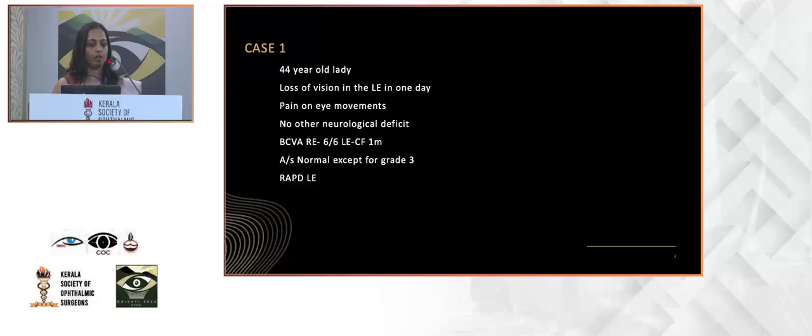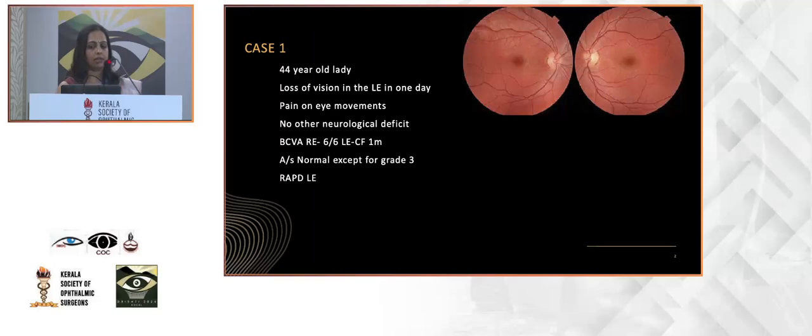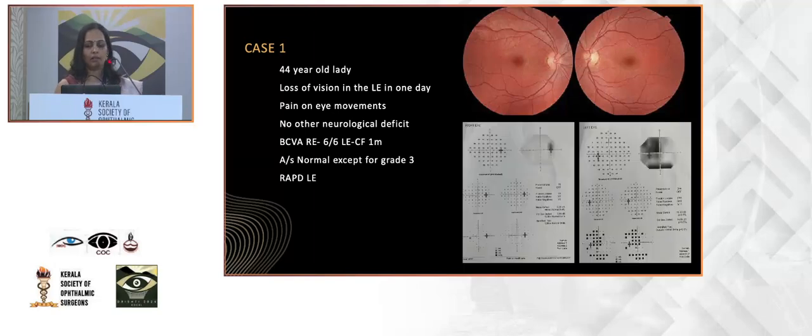This is a 44-year-old lady with loss of vision in the left eye in one day. She had pain on eye movements. There was no other neurological deficit. Vision was 6/6. Left eye vision was counting finger 1 meter. Anterior segment examination was normal except for a grade 3 RAPD. And this was her fundus. Everything normal. And the field defect shows generalized depression in the left eye. Otherwise, right eye was normal.